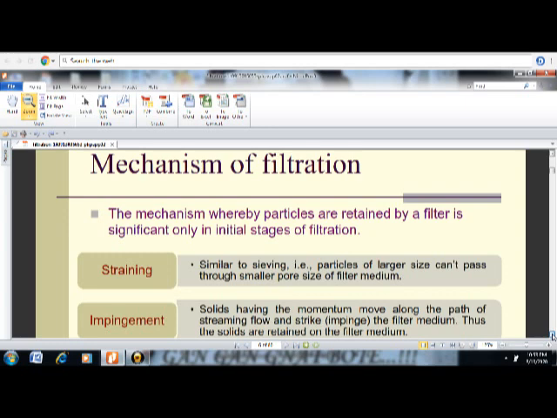There are 4 basic mechanisms of filtration. The first mechanism is straining, simple sieving. Like when we filter tea, that is nothing but straining. Similar to sieving, the particles are larger in size and they can't pass through the smaller pore size of the filter medium, that is called straining. In tea, the particles stay on top and the liquid goes down. The particles are of larger size, therefore they cannot pass through the filter medium. Second one is impingement.